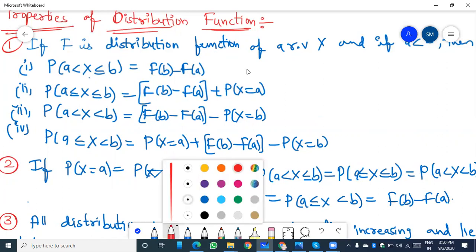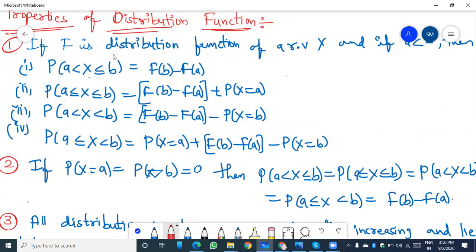Here, the first property: capital F is the probability distribution function of the random variable capital X, and the limits are a, b, satisfying a less than b.